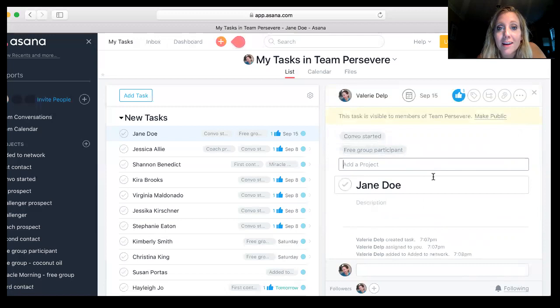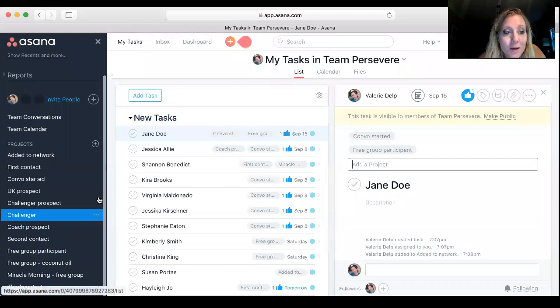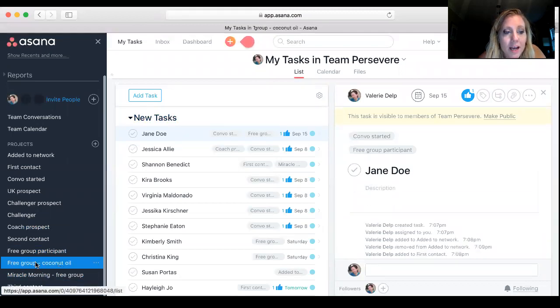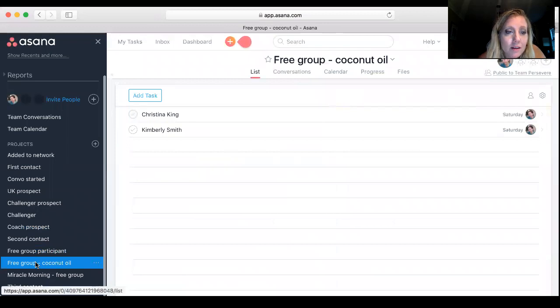That way, and this is key too, because I used to just track this in my notes on my phone, and it's just a complete disaster to go back in there. And sometimes I would miss people, and then I would feel really bad that I told them they could be in my free group and I forgot to add them later. But when you go to actually set up your free group, then you can go back. So I'll use my coconut oil one and click on that tag.